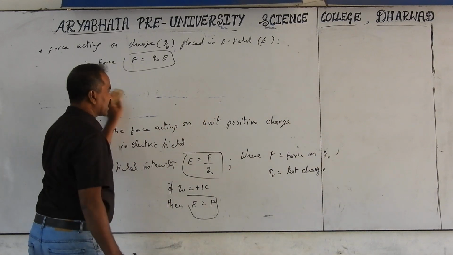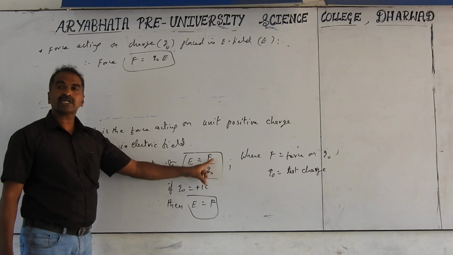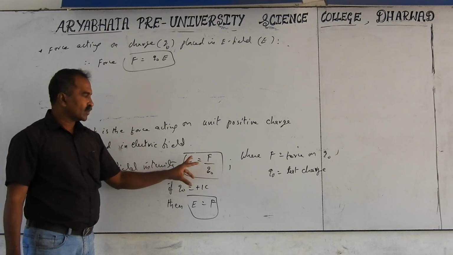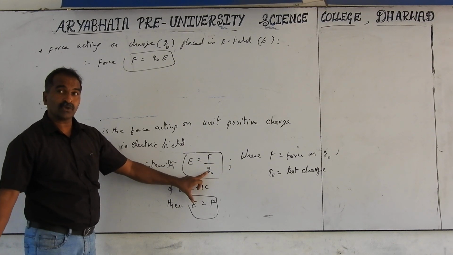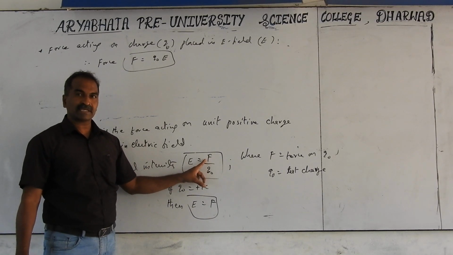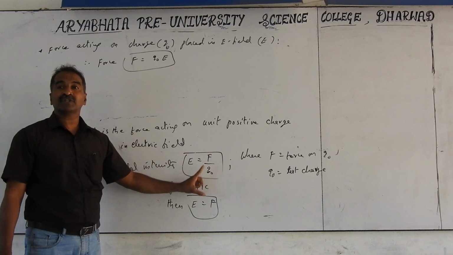Charge is a scalar quantity. Already we have discussed it before. Charge is a scalar. So in the equation, electric field and force are vectors. Charge is scalar, and E and F are vectors. So E and F are in the same direction if charge is positive. But charge can be positive, negative, neutral means no, we don't consider charge. If Q naught is positive, this becomes equal to plus F. Plus means what for vector? So same direction. Electric field and force are in the same direction for the positive charge.